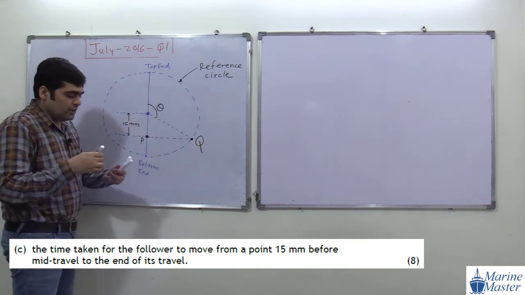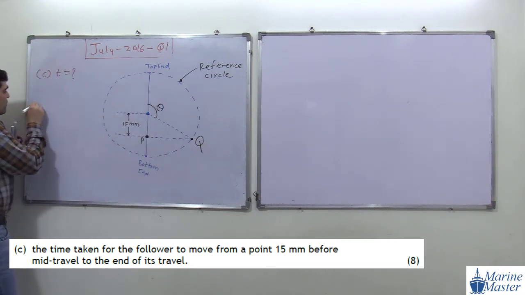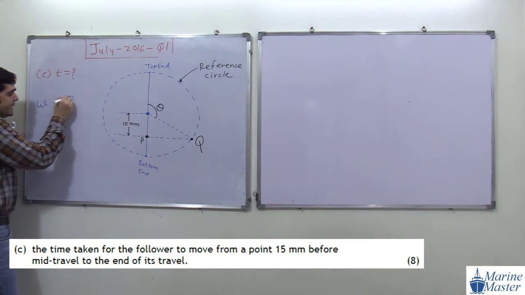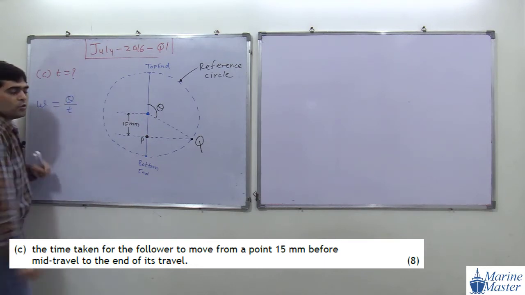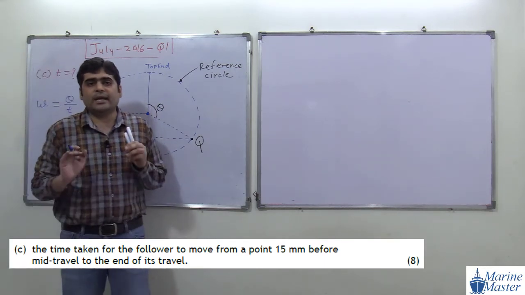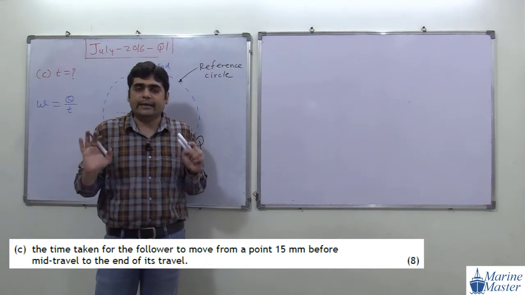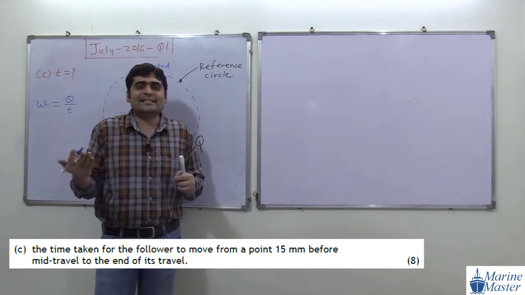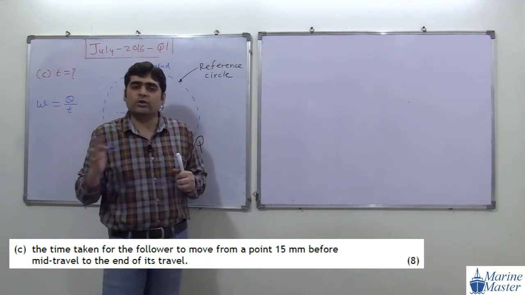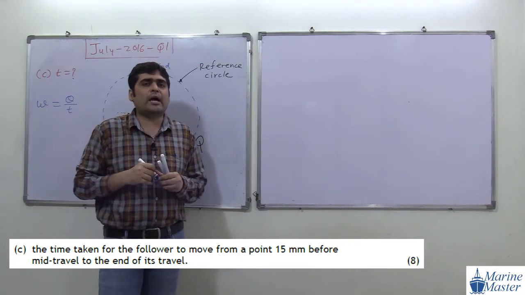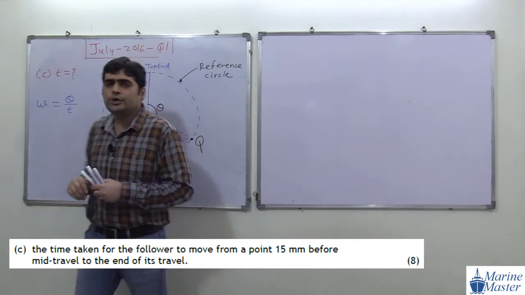So we also know omega is equal to what? Omega is equal to theta by T. We studied this in our rotational motion chapter, and in this chapter also I have given this relation, omega is equal to theta by T.